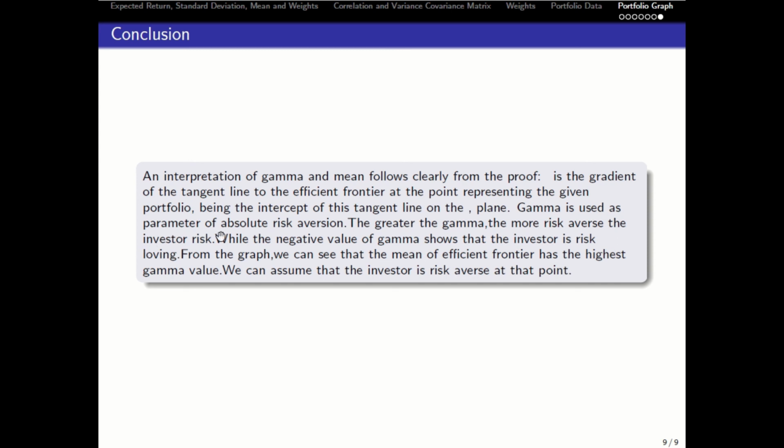Gamma is used as a parameter of absolute risk aversion. The greater the gamma, the more risk averse the investor is, while the negative value of gamma shows that the investor is risk-loving. From the graph, we can see that the mean of efficient frontier has the highest gamma value. We can assume that the investor is risk-averse at that point. Thank you, and that's all from our group.